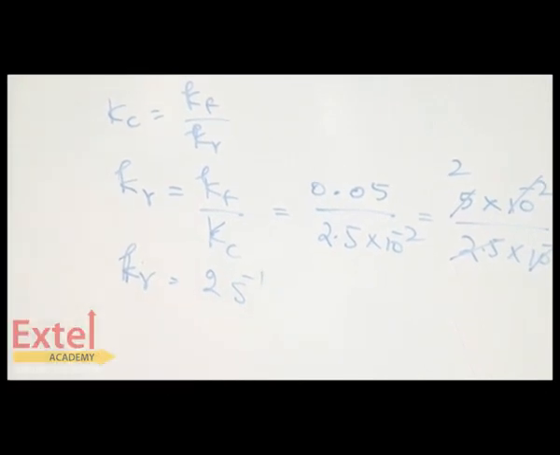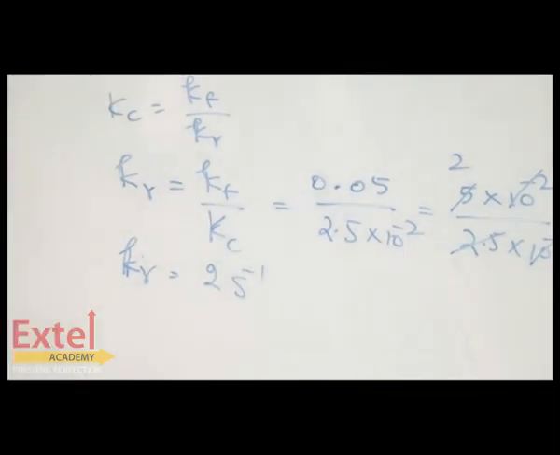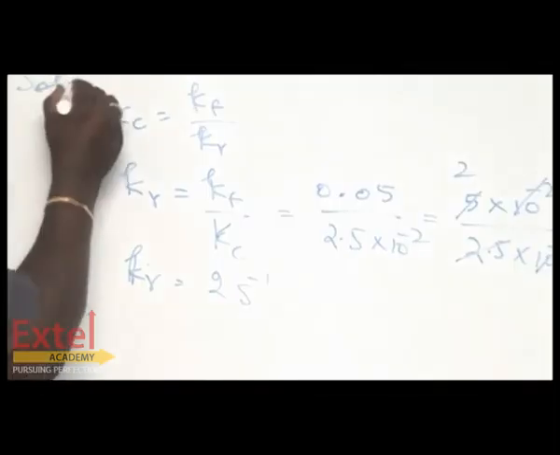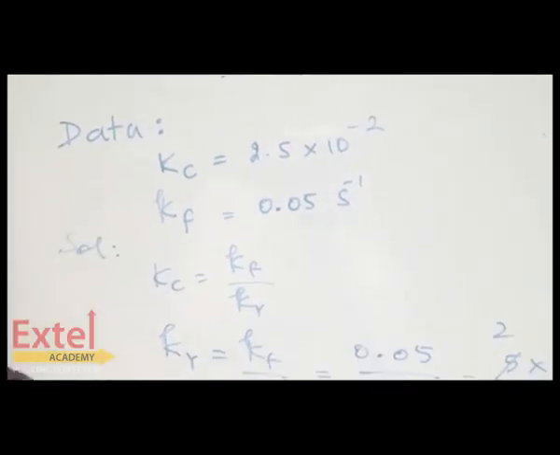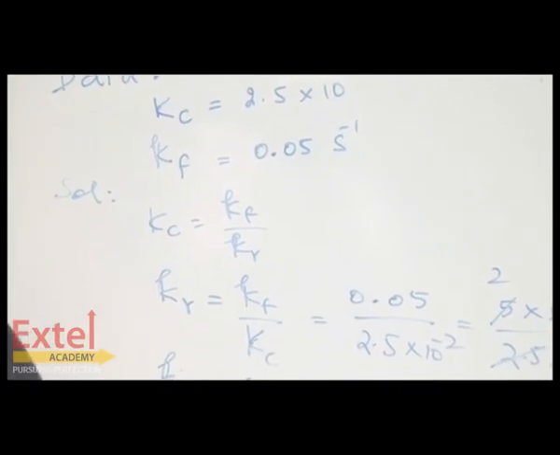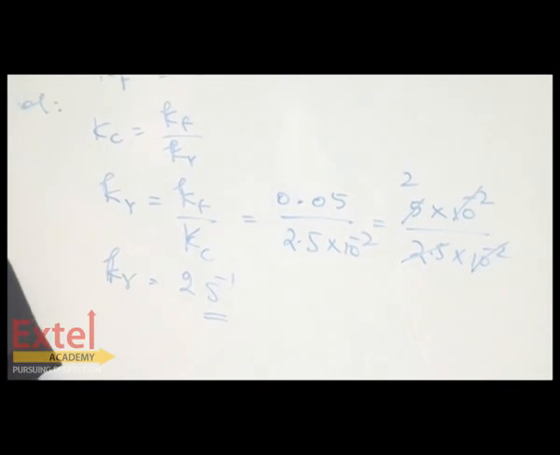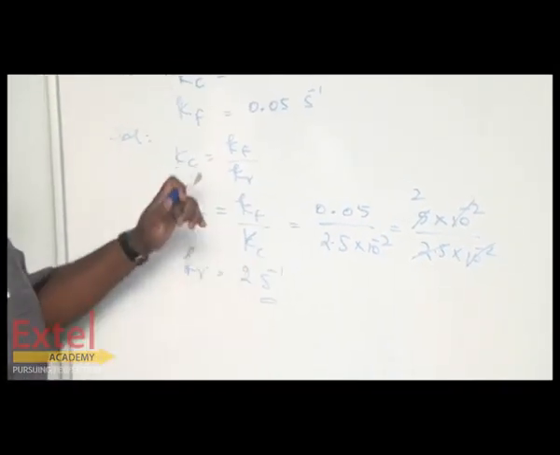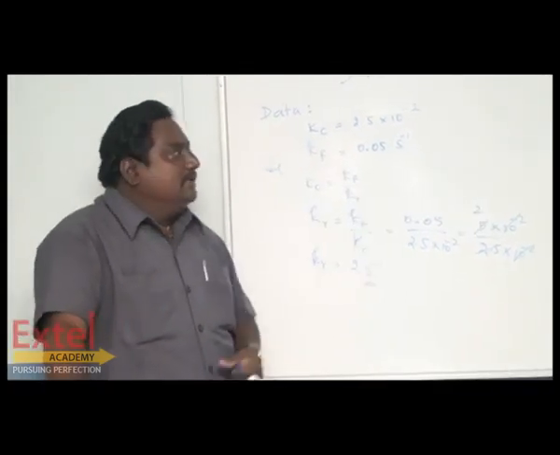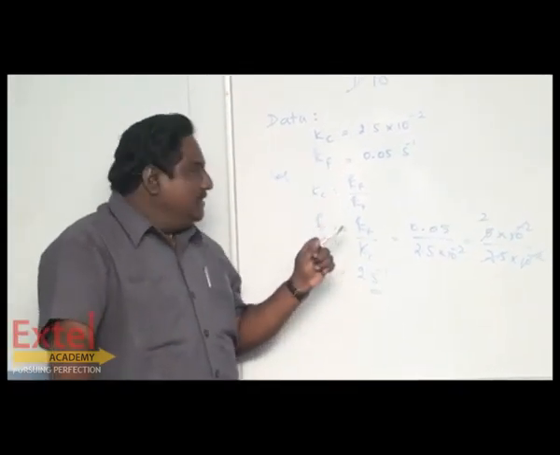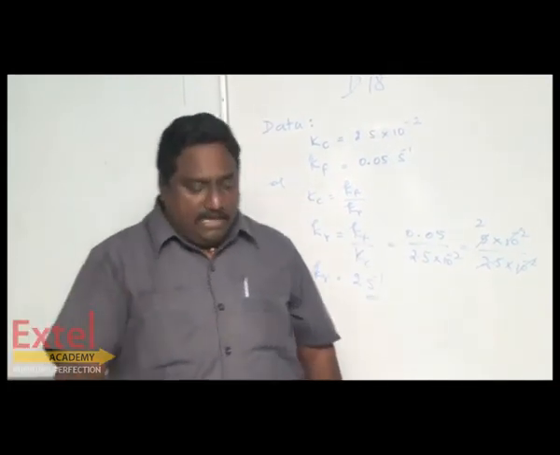It's a 3-mark problem. If you write the data alone, then you write it with the solution. While writing the final answer, you must specify the unit. Unit is very important. If you forget to write the unit, some marks will be reduced, of course. So, while solving the problem, first you write the data, the very first one. Writing the data, then the formula, then substituting all the values. Of course, finally, you have to write the unit.